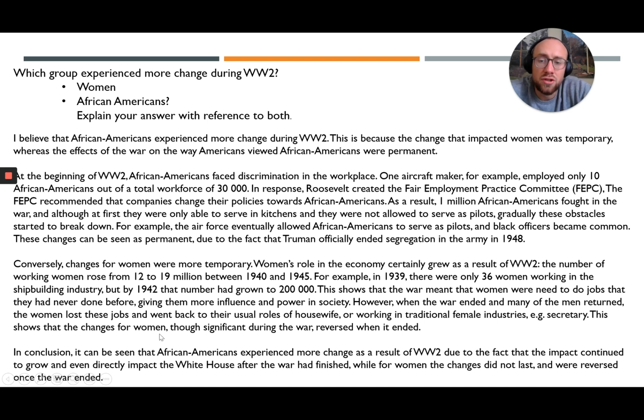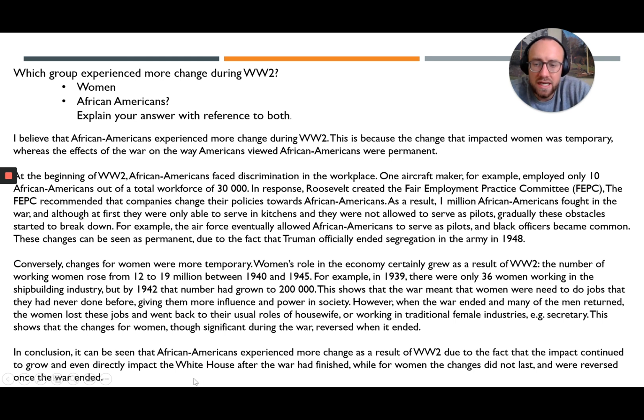This shows that the change for women, though significant during the war, reversed when it ended. Again, I am referring back to my overall argument. My overall argument runs consistently throughout the essay. Final paragraph.